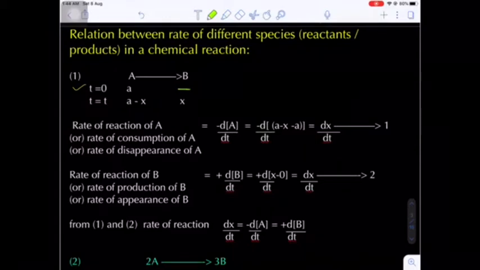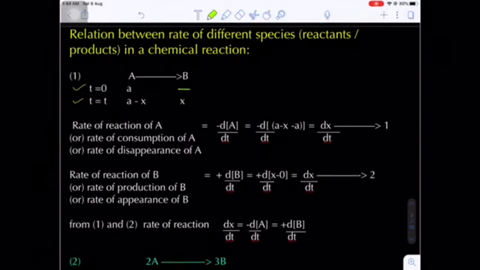Now if the reaction starts, after a particular time interval T, that is 10 seconds, 20 seconds, 30 seconds, 1 minute, 2 minutes, etc. Let's suppose X moles of A decomposes, according to which X moles of product B will be formed, because the stoichiometry will be 1:1 ratio, okay.